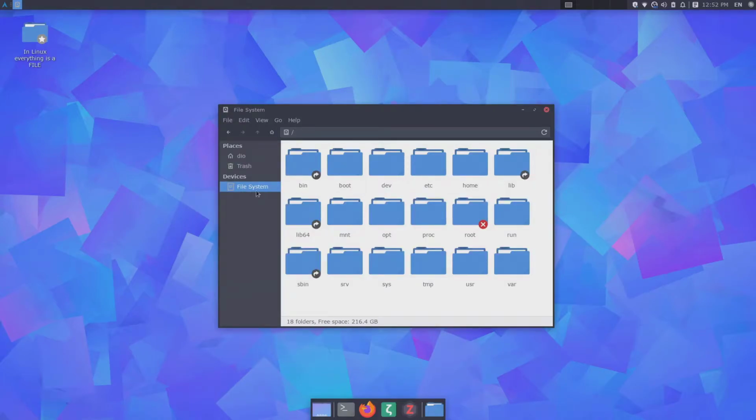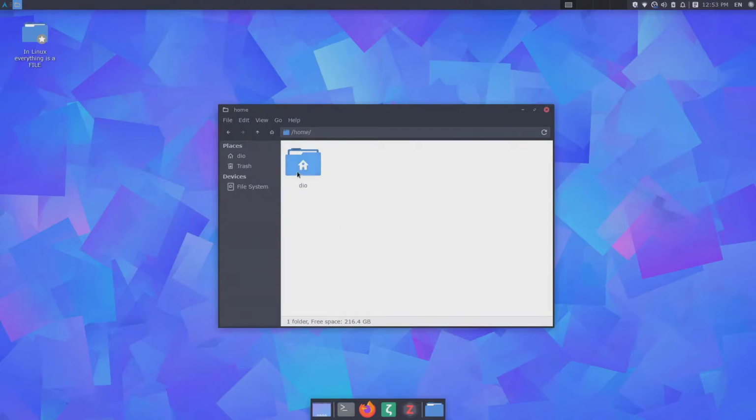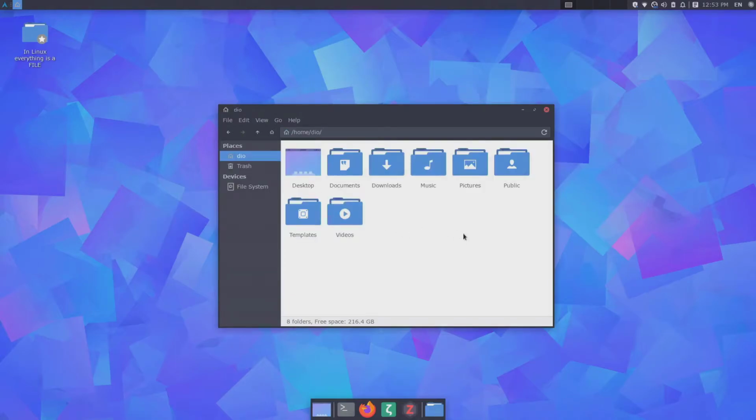If you navigate to your root directory, you can see here that you have your home directory from where you can open and see what users use this machine. In this case, I have only one user here, and that's my username, Dio. And if I open and click on this directory, I am back to my files. So basically this one here is just like a shortcut to your home. But nevertheless, you need to understand that the home directory is a part of the root directory.